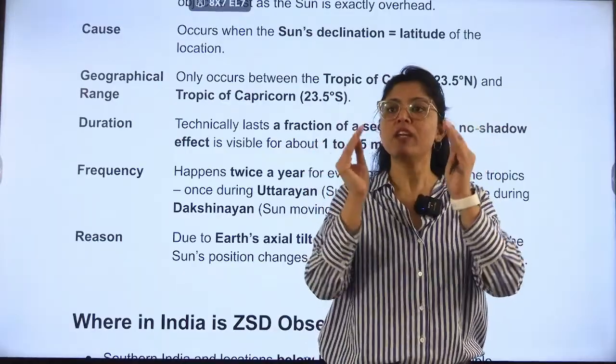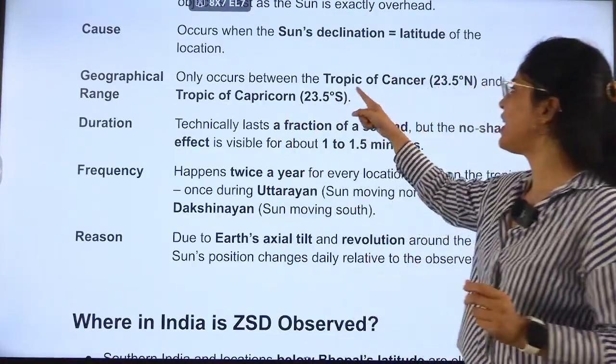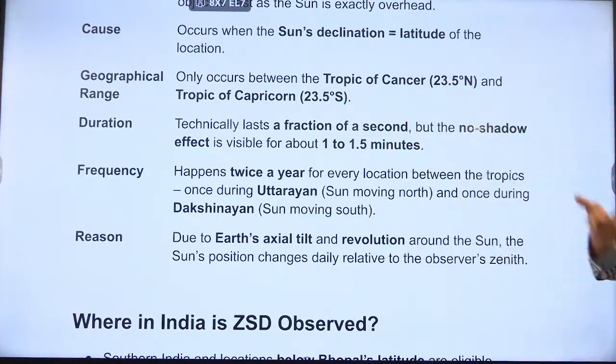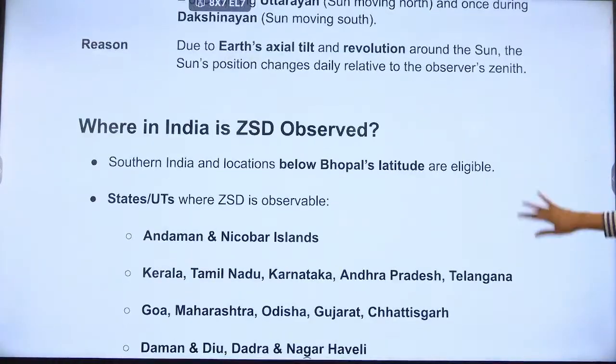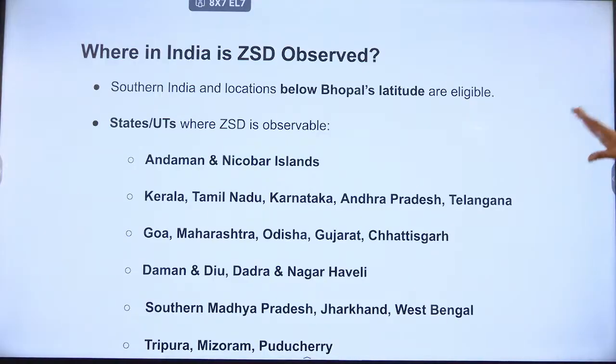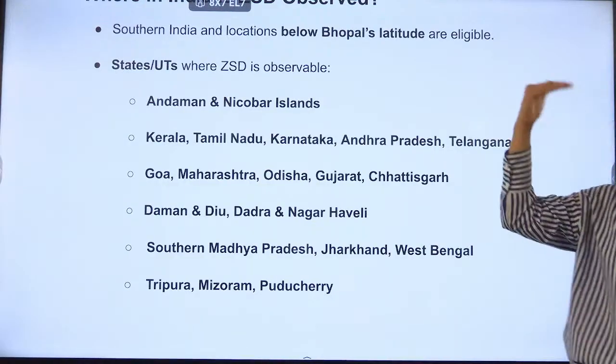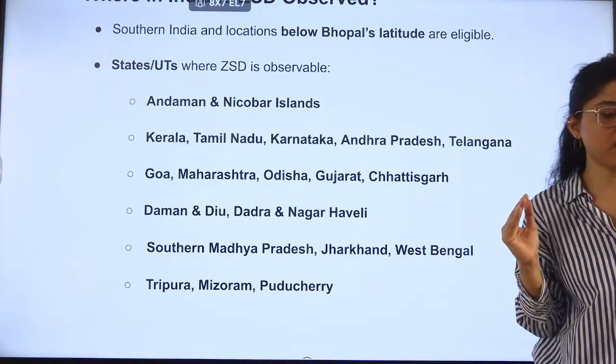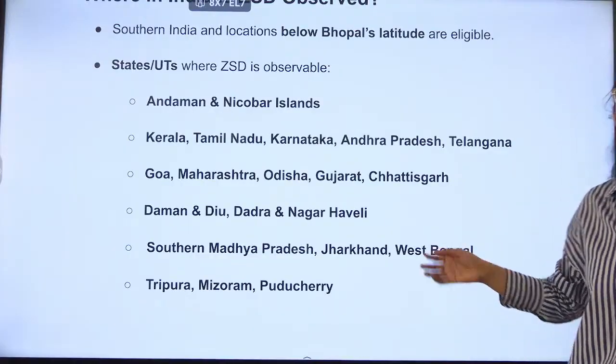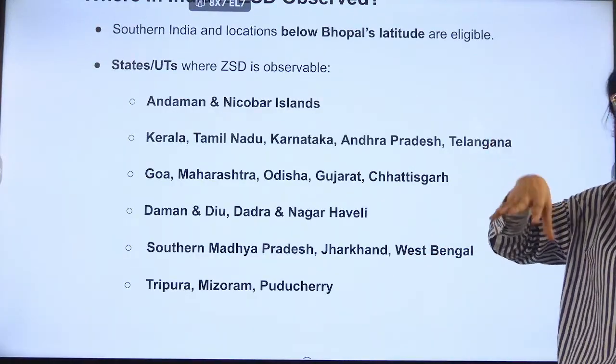So we have to keep it limited, and these are some basic facts which we should know, that Tropic of Cancer passes through 7 states or 6 states, like that. In where in India is a zero shadow day observed? What all states can observe? Why can't northern states observe zero shadow day? What is the reason? And how is zero shadow day observed?